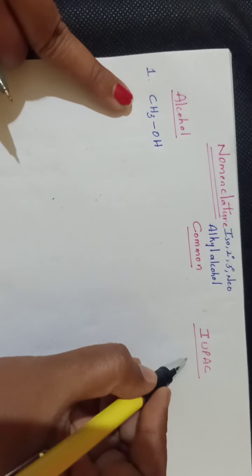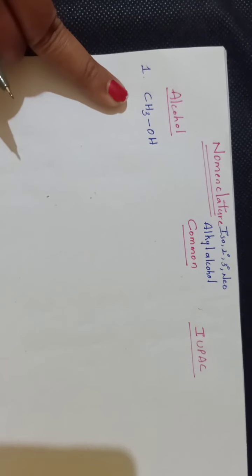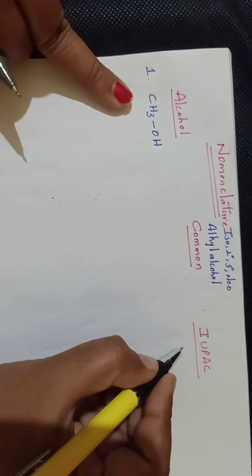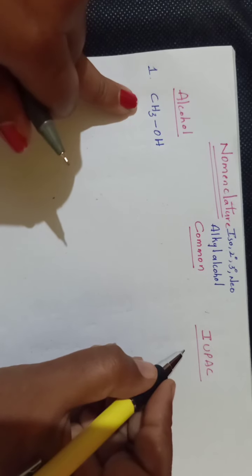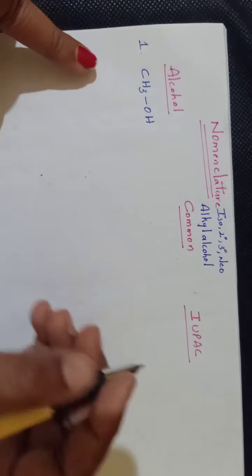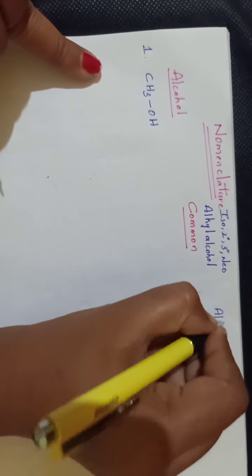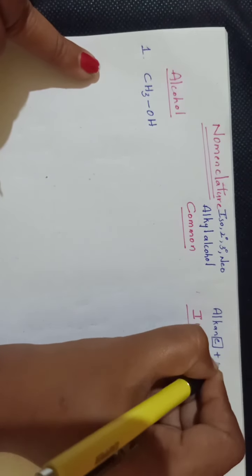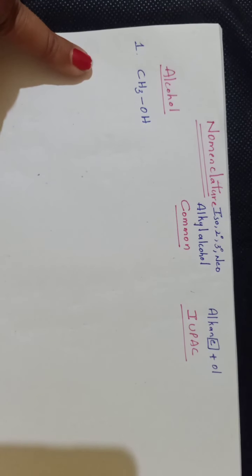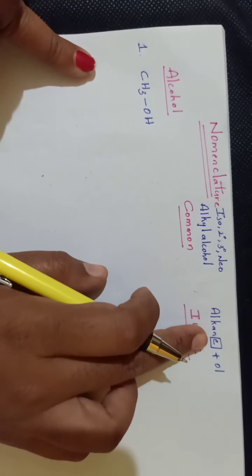Now see how to give names according to the IUPAC system. Under this IUPAC system we have a set of rules. According to those rules only we have to give names for these organic compounds. Now according to the rules of the IUPAC system for these alcohols, first we have to replace the E in the alkane by using OL. Because alcohols are derivatives of alkanes.